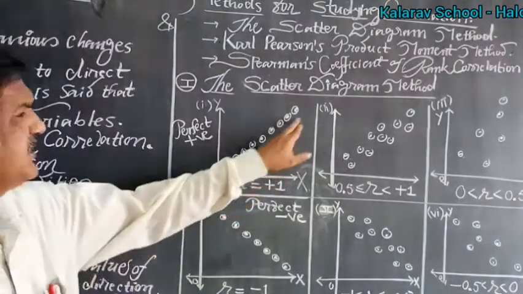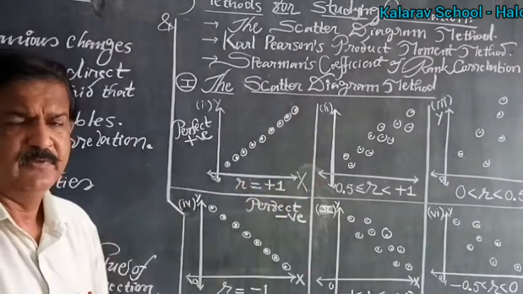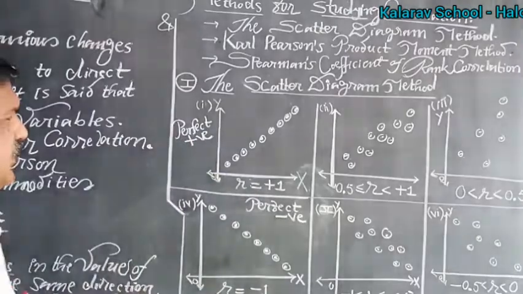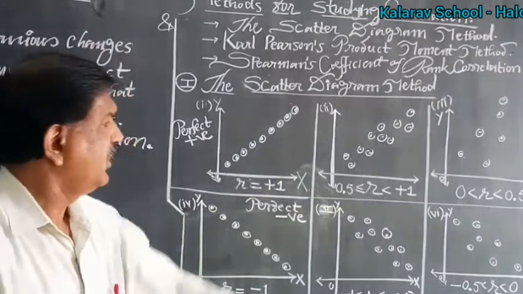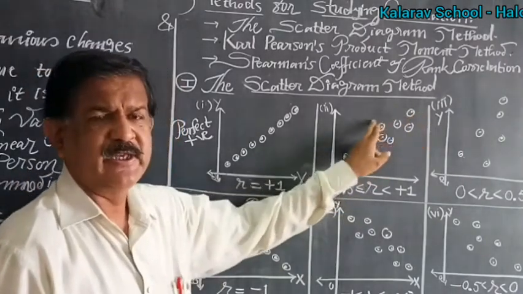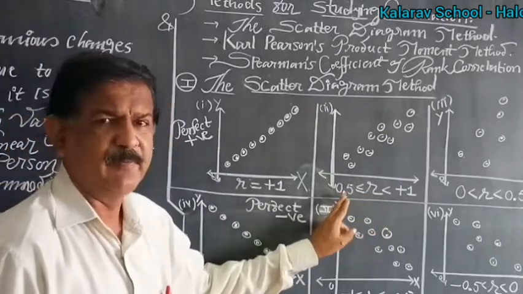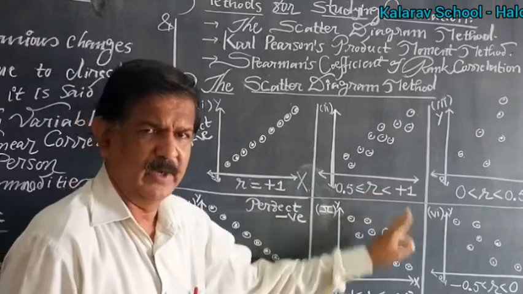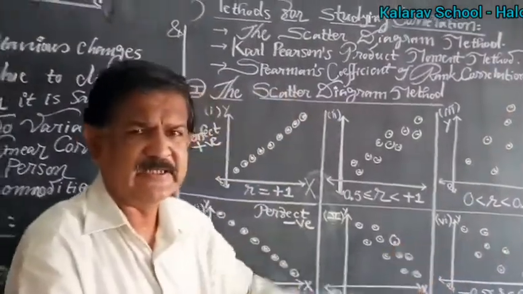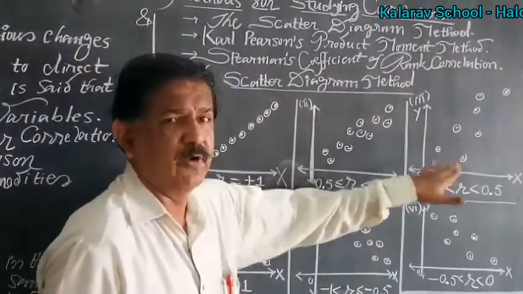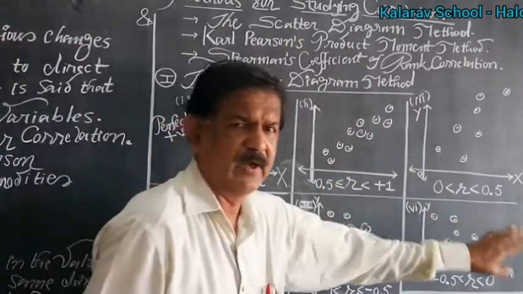If the scatter diagram goes from the lower left-hand corner to the upper right-hand corner in a straight line, then the correlation is said to be perfect positive correlation, and the value of r equals +1. If the points are plotted close together, the correlation is positive of high degree, and the value of r is between 0.5 and 1. If the points are plotted from lower left to upper right but far apart, then it is positive correlation of low degree, and the value of r is between 0 and 0.5.